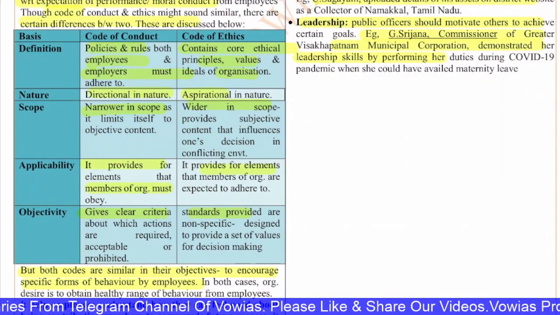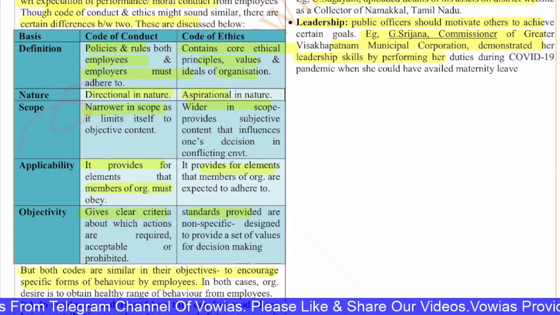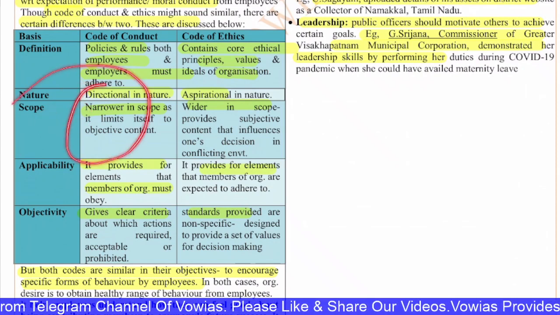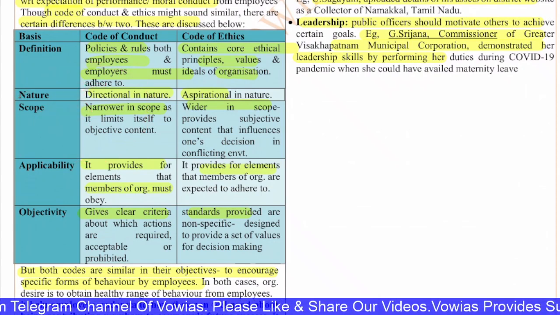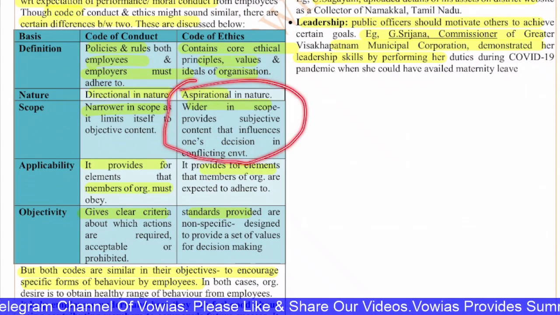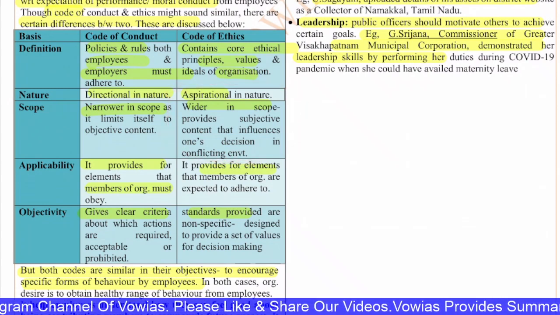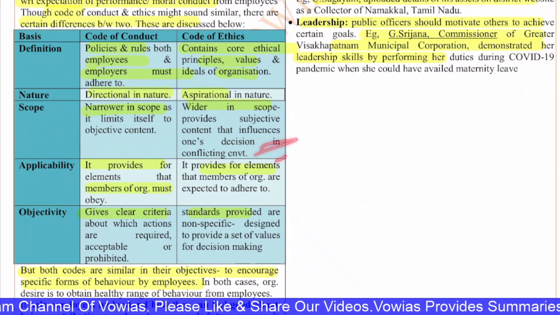Next, the scope, if you see, the code of conduct is narrower in scope, it limits itself to objective content, that's much narrower. But code of ethics, if you see, is wider in scope and provides subjective content that influences one's decision in a conflicting environment.